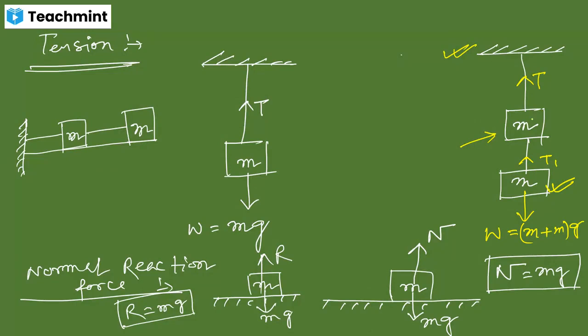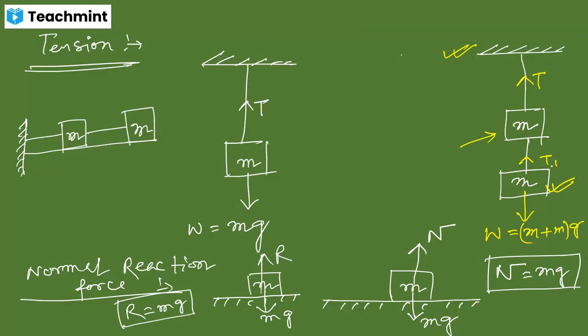For the upper object I have taken, the tension force is acting between the fixed surface and the object. This tension force is T. But here, between the two objects, whatever tension force is working should be different from the upper one. That's why I have named it T1.